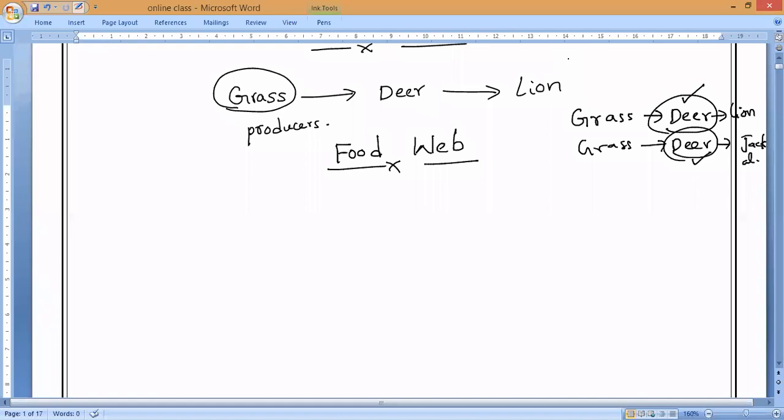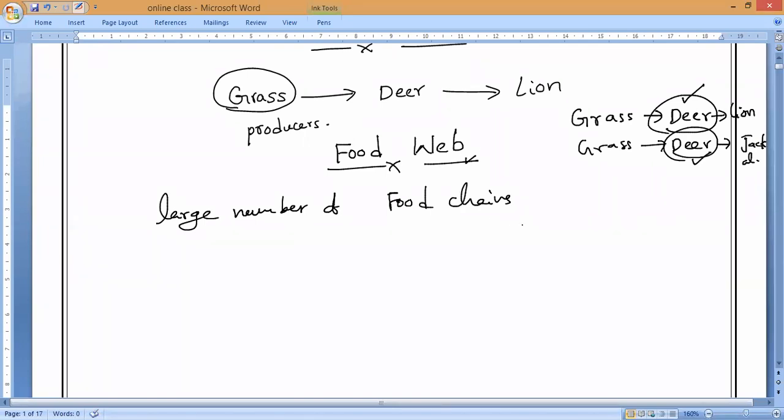So if we take a food web, what do we mean by food web? A large number of food chains exist in a community of living organisms in an ecosystem. That is what we call a food web. It means a huge number of food chains will join together. That is what we call a food web.